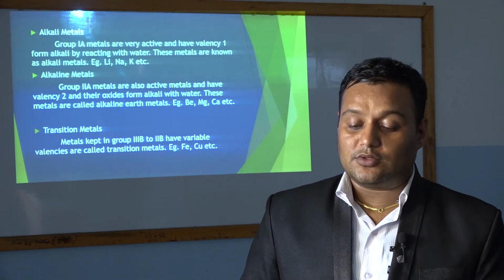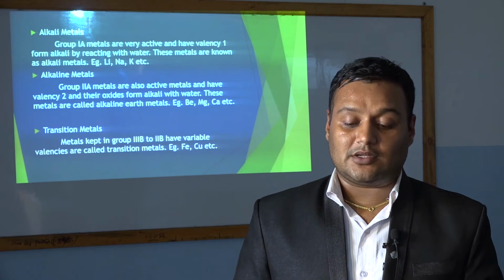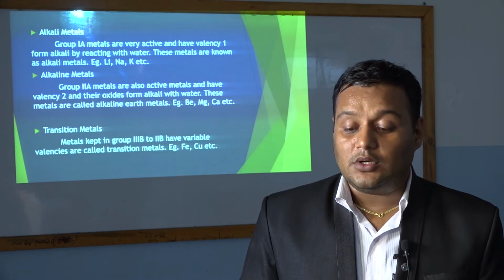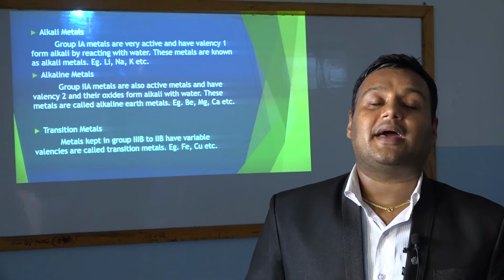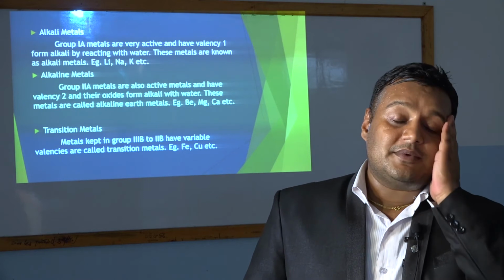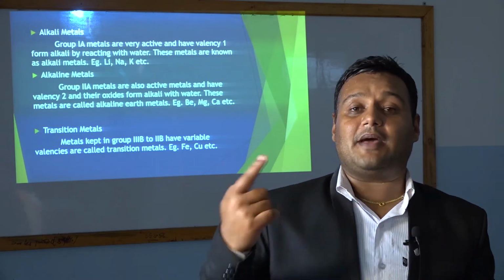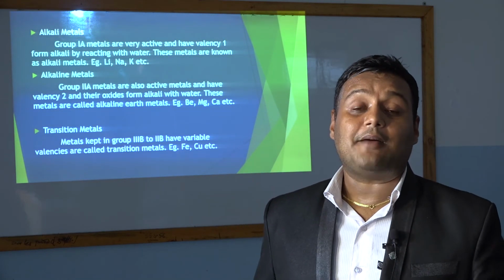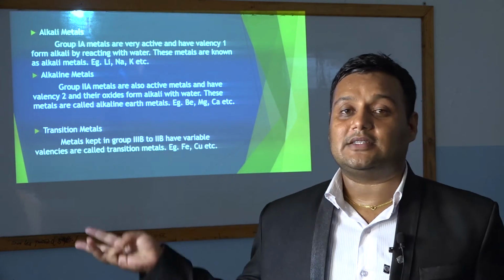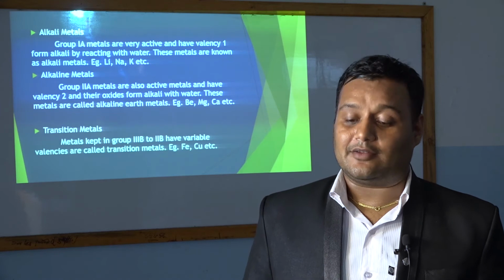Now let's go to the third, transition metals. Metals kept in group 3B to 2B have variable valencies and they are called transition metals. That means they don't have a fixed valency like valency 1 or valency 2. They have variable valency; sometimes they have valency 2, sometimes valency 3. I can give you the example of iron, Fe.